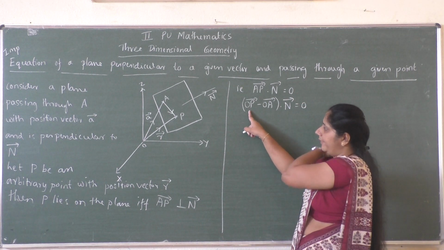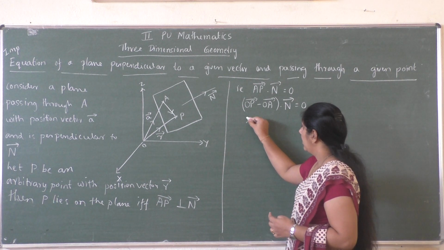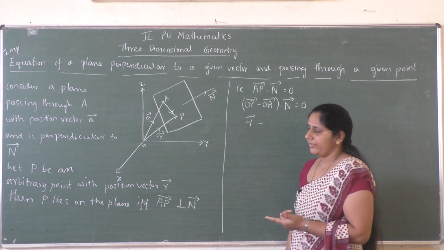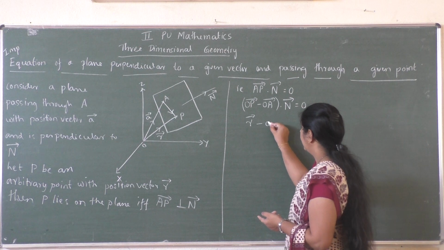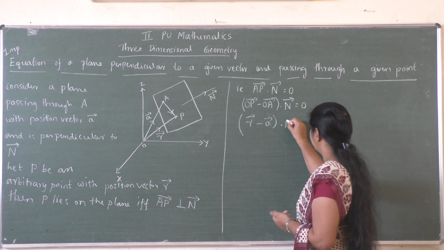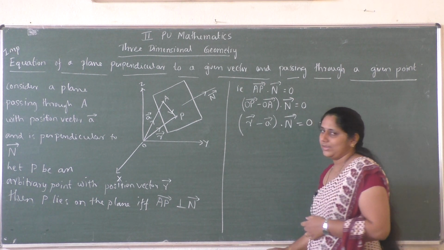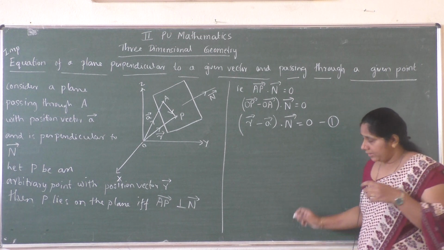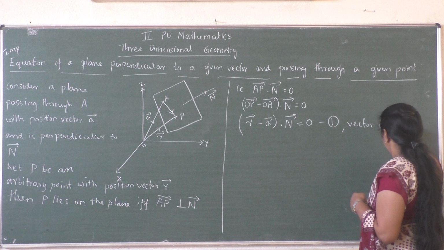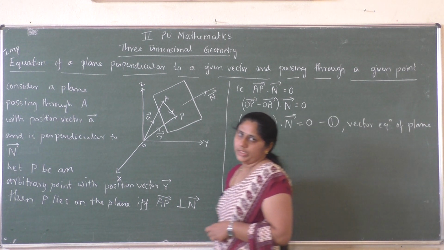Now what is OP vector? It is the position vector of point P, that is R vector, minus what is OA vector? It is the position vector of point A, that is R vector minus A vector dot N vector equal to 0. So take this equation as equation 1, which is the required vector equation of the plane.